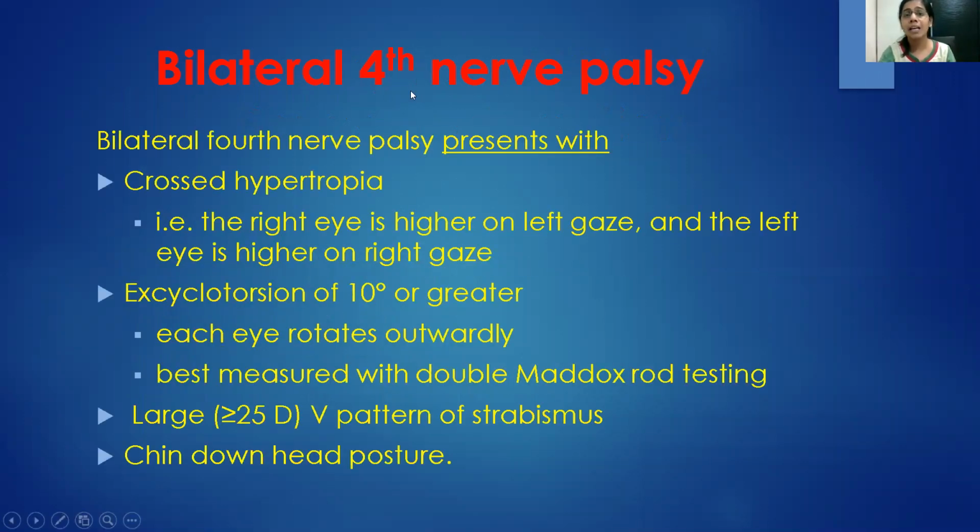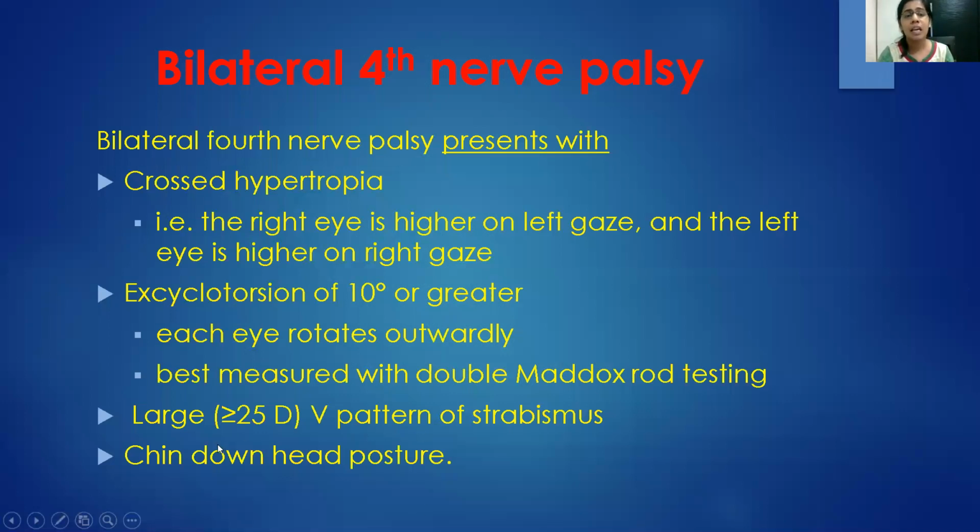We can have bilateral fourth nerve palsy, which can be a bit more challenging. You have crossed hypertropia, that is the right eye is higher on left gaze and the left eye is higher on the right gaze when you do the Bielschowsky test. There is excyclotorsion of 10 degrees or greater. So how do you do that? Subjective torsion you can measure with a double Maddox rod testing, or objective torsion you can see on indirect ophthalmoscopy.